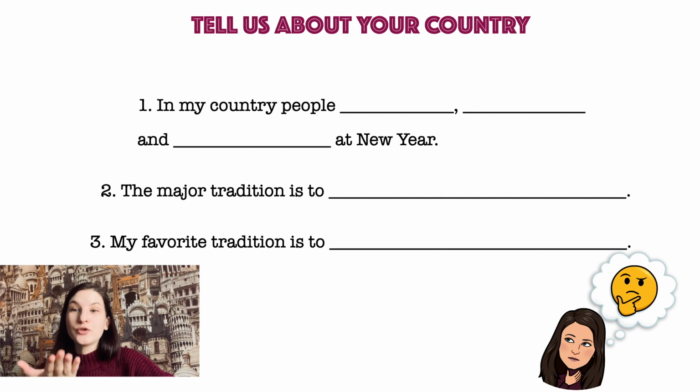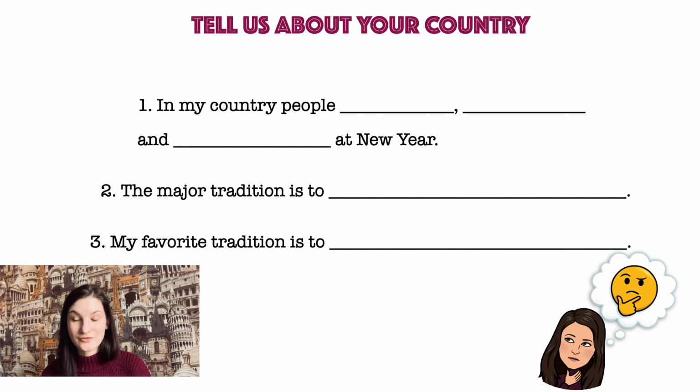Tell us about your country. Tell us about New Year in your country, about the traditions, about your favorite tradition, and write it in your copybooks. For example, in my country, people, what do people do at New Year in your country? In my country, people throw water in the streets, watch fireworks, and laugh a lot at New Year, for example. There was a mixture of Thailand and Japan now, and Australia.